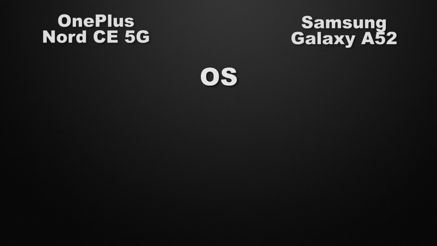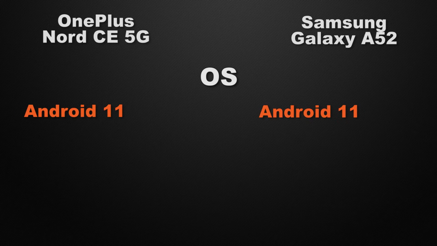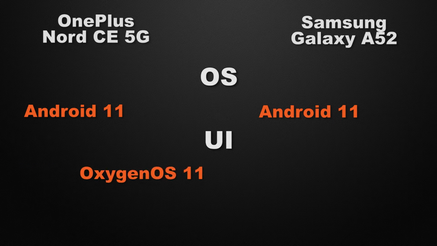Moving to the performance of the devices, let's start with the operating system of the devices. Nord has Android 11 support, on the other side A52 has Android 11 support. So it's a tie. And about the user interface of the devices, Nord has Oxygen OS whereas A52 has One UI. So it's a tie because both of the devices have different UI, so it's up to you which UI you like or not.